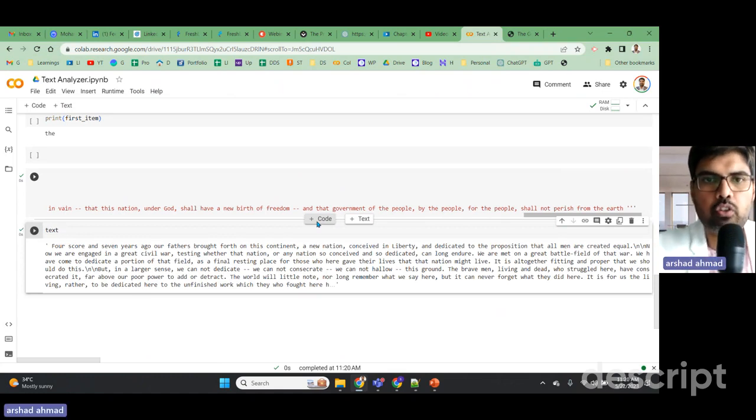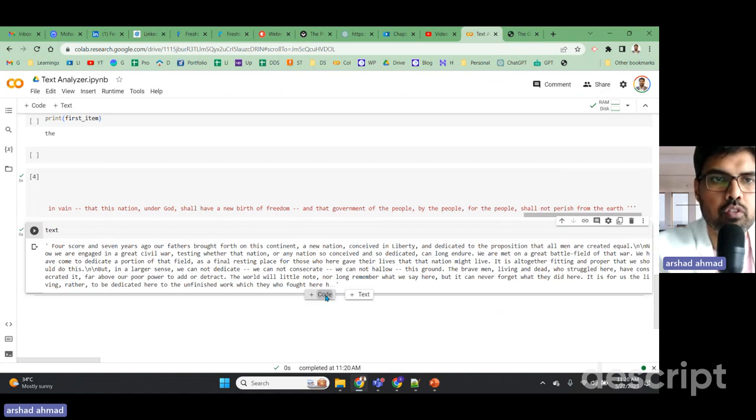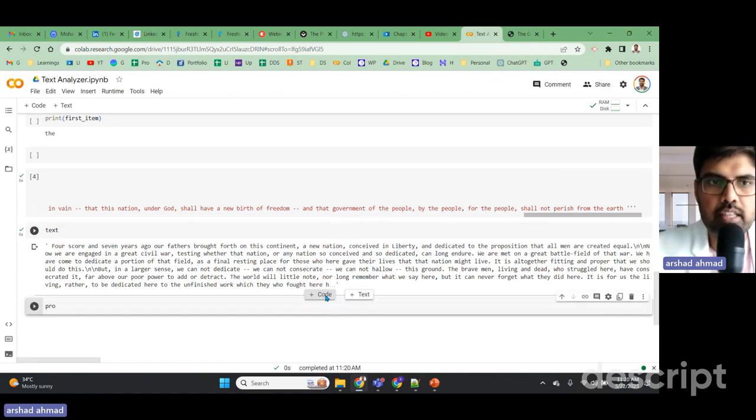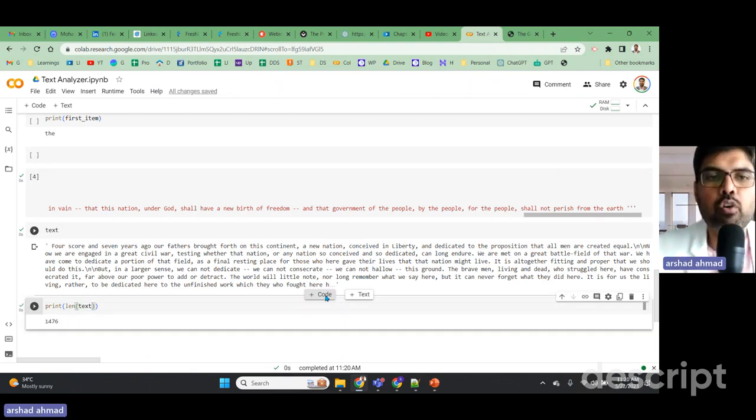Now what we need to do is first count the number of words. We all know there is an option called print len. If I do print len of text, I will be getting 1476. Is this the number of words?